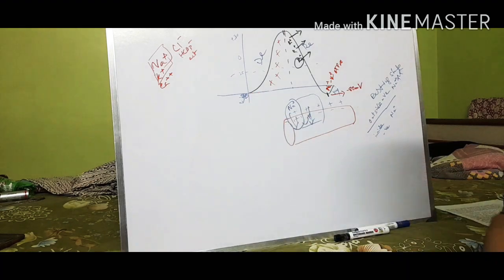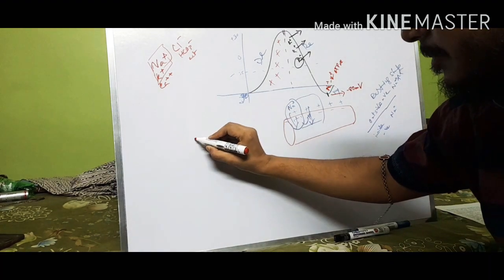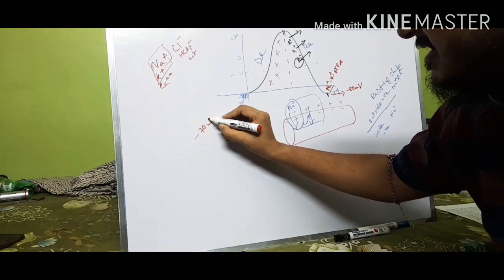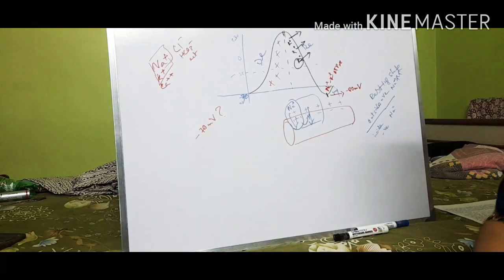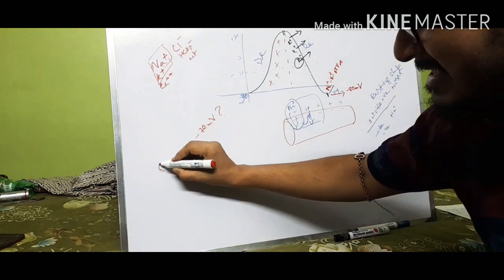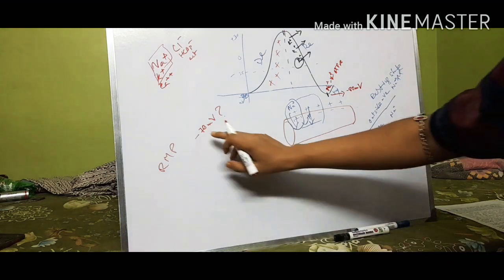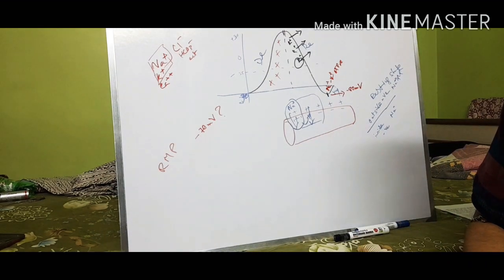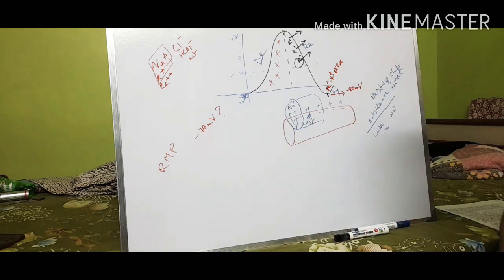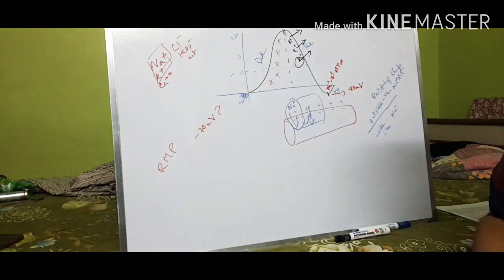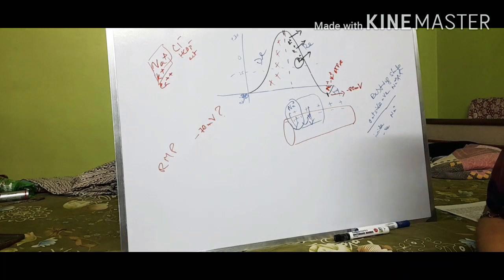For that we need to remember this one thing, that is minus 70 millivolt. What is this minus 70 millivolt? This minus 70 millivolt represents the resting membrane potential. What is the resting membrane potential? The resting membrane potential is the membrane potential of the cell when the cell is at rest. If we measure the potential when the cell is at rest, through the patch clamp technique or any other technique, we will find that it shows minus 70 millivolt in the galvanometer.